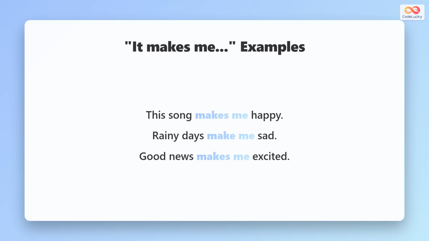Finally, it makes me examples. This song makes me happy. The song causes happiness. Rainy days make me sad. Weather creates sadness. Good news makes me excited. News triggers excitement. Practice these patterns daily.